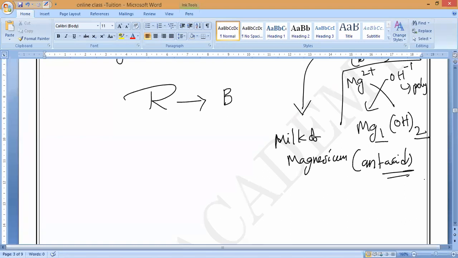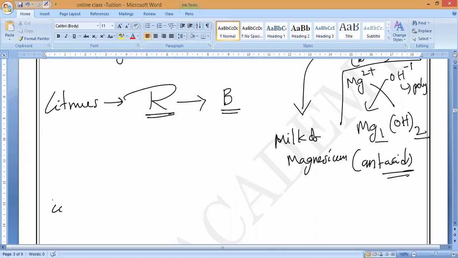And what kind of light will the flame give? An intense light with a white color, a dazzling flame, and also a lot of heat energy. That is the second one. So what is the litmus change? Red litmus to blue color.